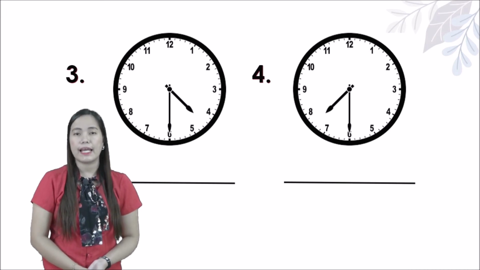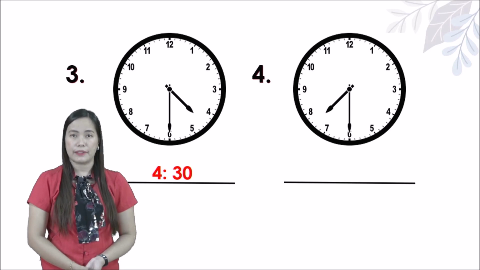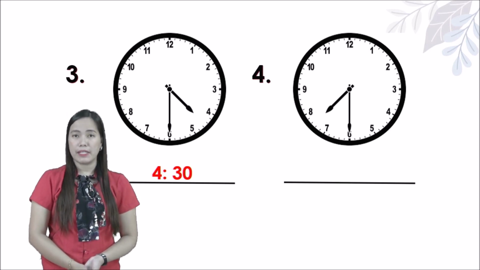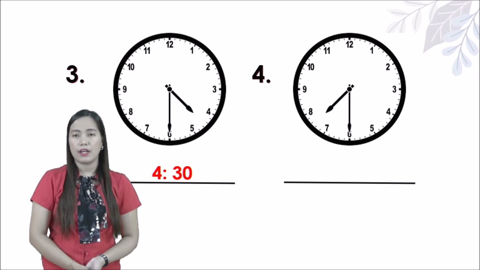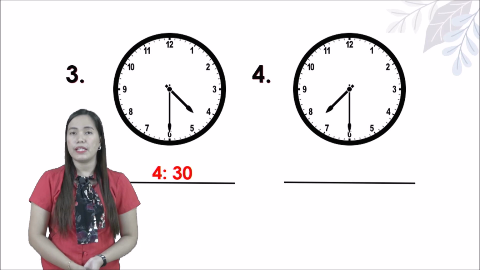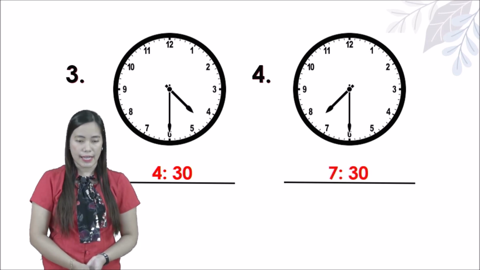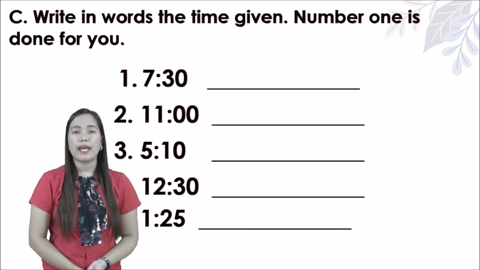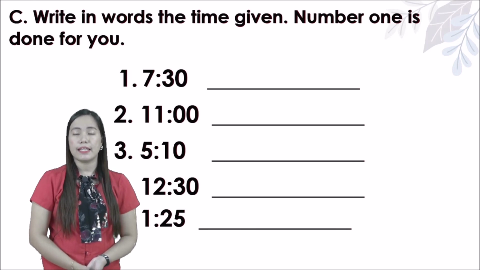So we read that as 4:30. Okay, and then number 4. The shorthand is in the middle of 7 and 8 and the longhand is in number 6. So we read that as 7:30. Okay, kindly write that.